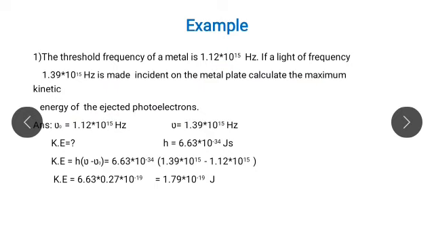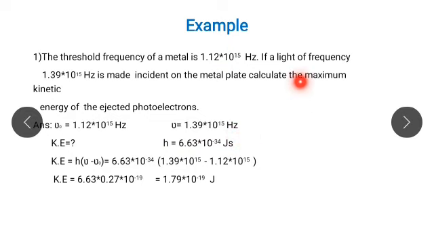First we write the given values. Here the threshold frequency nu 0 equals 1.12 into 10 raised to 15 Hz. The frequency of incident radiation is nu equals 1.39 into 10 raised to 15 Hz.